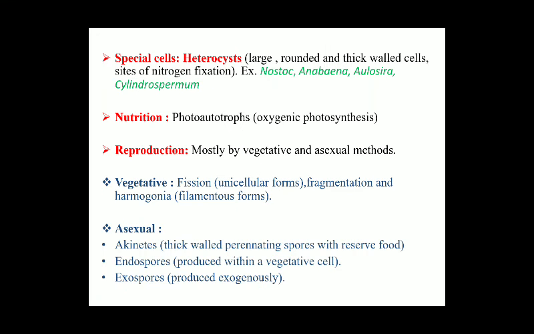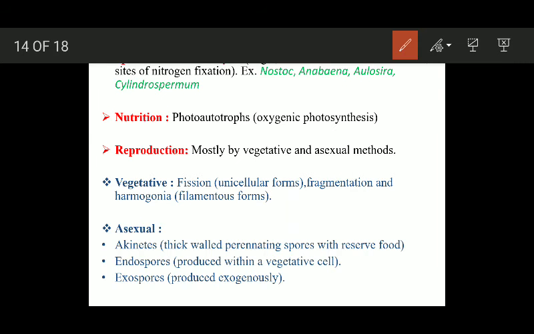Now some special cells are present in some blue-green algae, known as heterocysts. Heterocysts are large, rounded, thick-walled cells. These are present in the filaments of some blue-green algae, and they are the sites of nitrogen fixation. Examples: Nostoc, Anabaena, Aulosira and Cylindrospermum. Heterocysts are found in these.